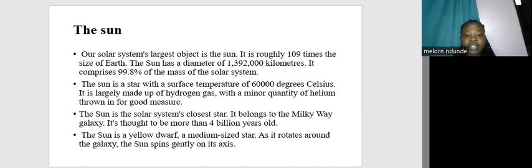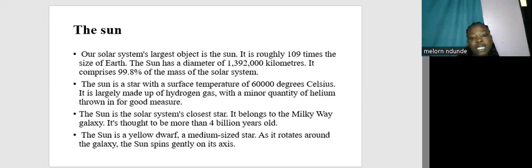Then lastly, we have the sun. Our solar system's largest object is the sun, and it is roughly 109 times the size of the Earth. The sun is a star with a surface temperature of 6,000 degrees Celsius, and it is largely made up of hydrogen gas with a minor quantity of helium thrown in for good measure. The sun is the solar system's closest star, it belongs to the Milky Way galaxy, and it's thought to be more than 4 billion years old.